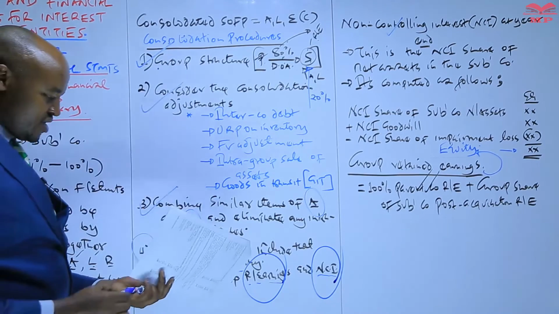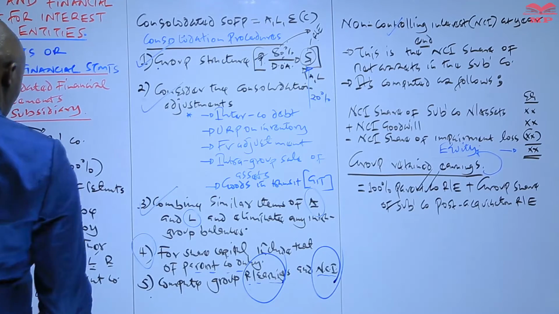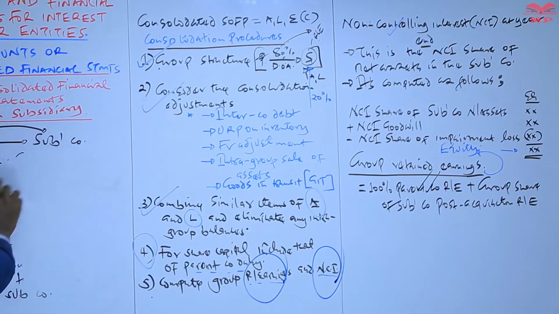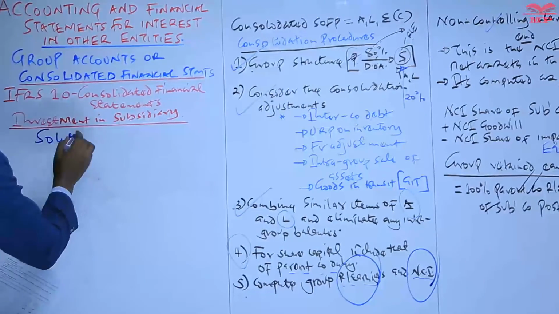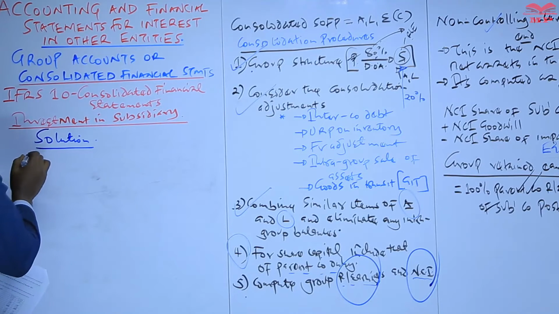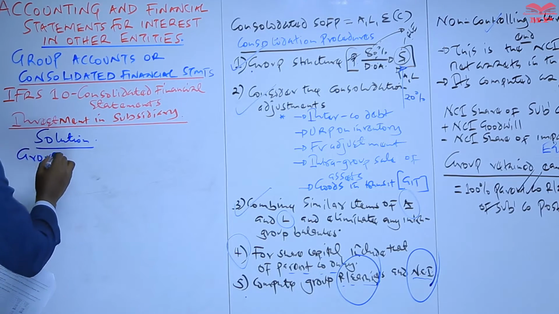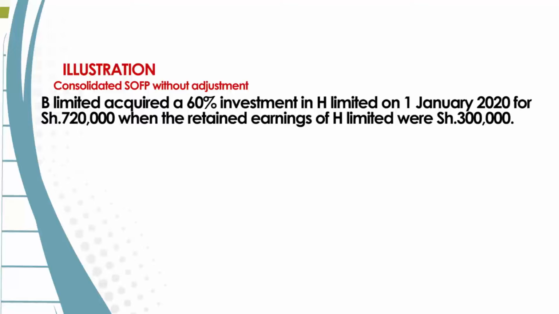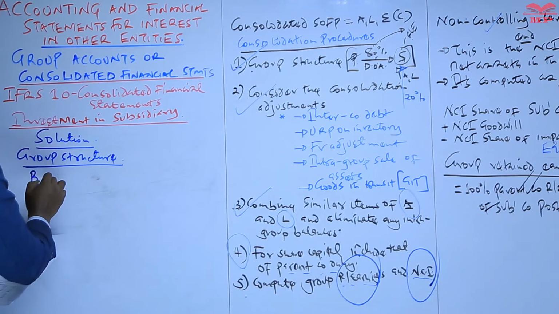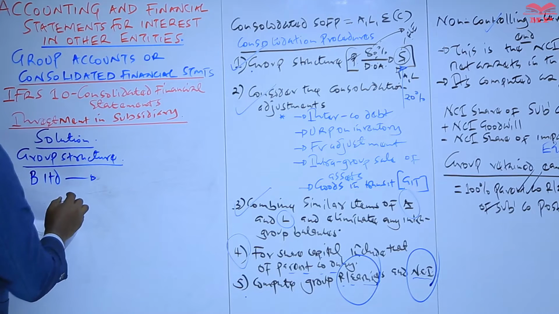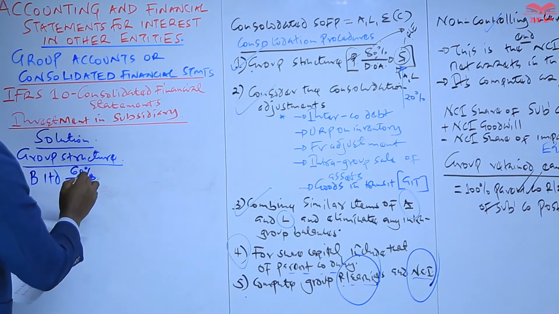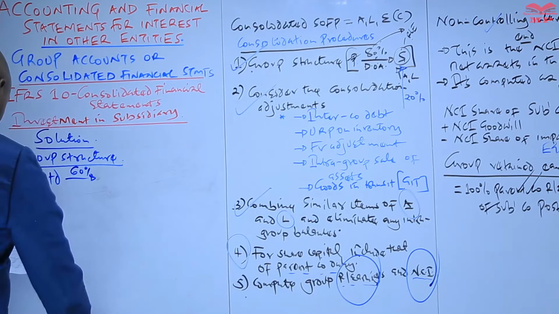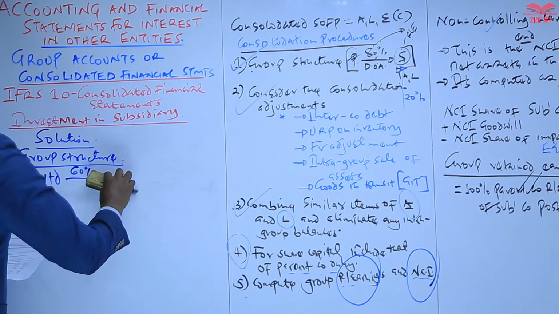So the first thing we need to do here is to come up with a group structure. Where do we have information about the group structure? We have that information in paragraph 1 of the question, where we are told B Limited acquired a 60% investment in the company which is called H Limited.